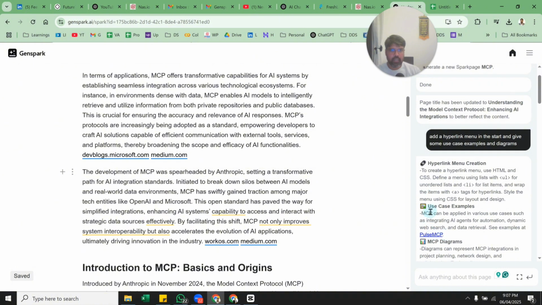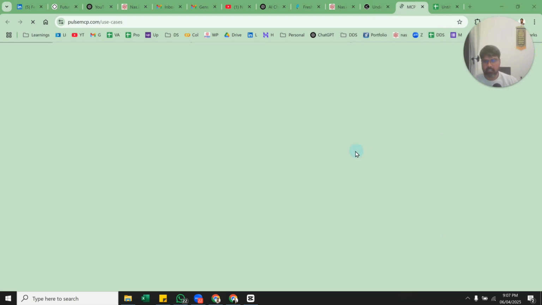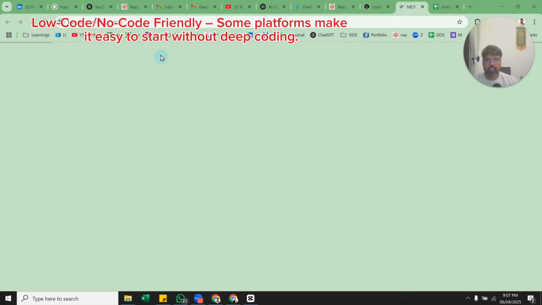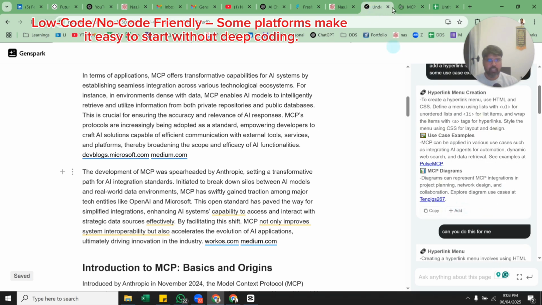Ideally what you can do is click here. There is a diagram for MCP that the tool has given us. We are opening this diagram, pulsemcp.com, and we can insert it manually. It's not smart enough to do that. If I do add here, it will add it here.